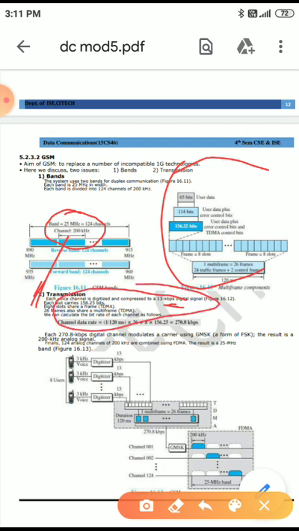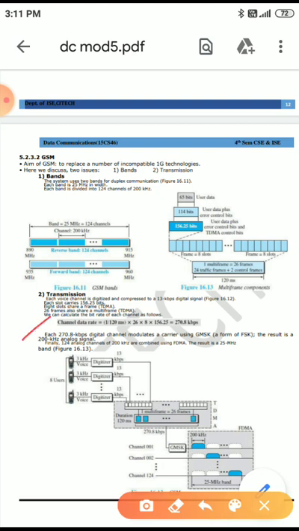Next, each 270.80 kilobits per second digital signal modulates a carrier using GMSK, a form of FSK. We know that GMSK is one form of FSK, nothing but frequency shift keying. The result is 200 kilohertz analog signals.